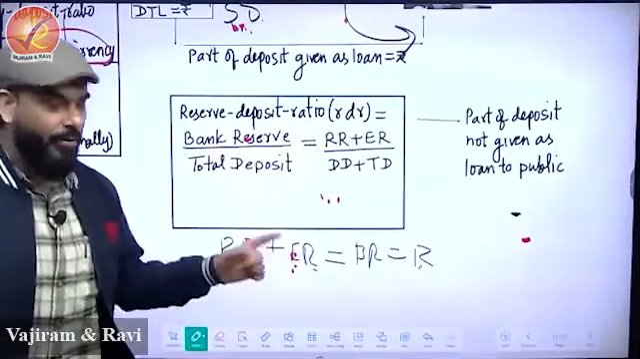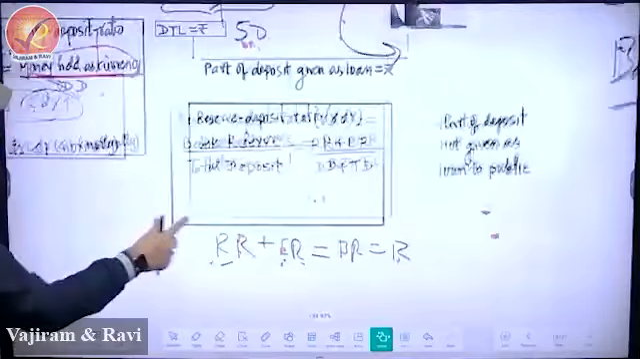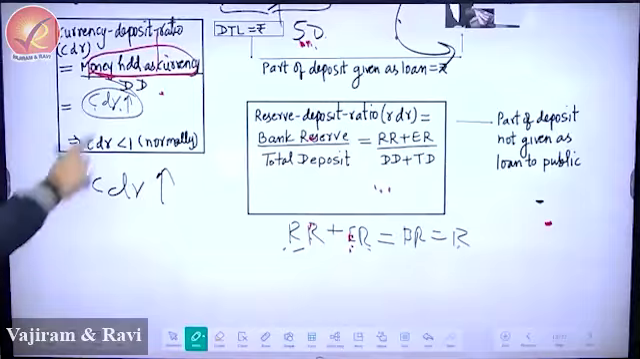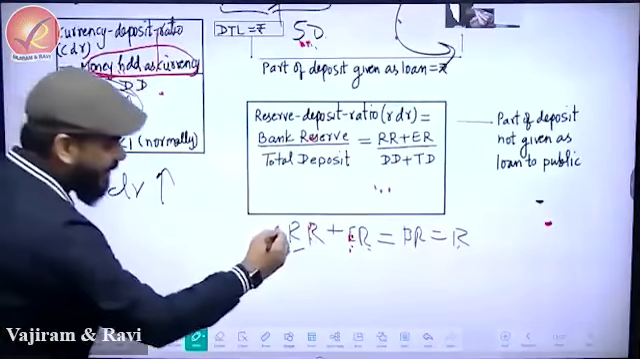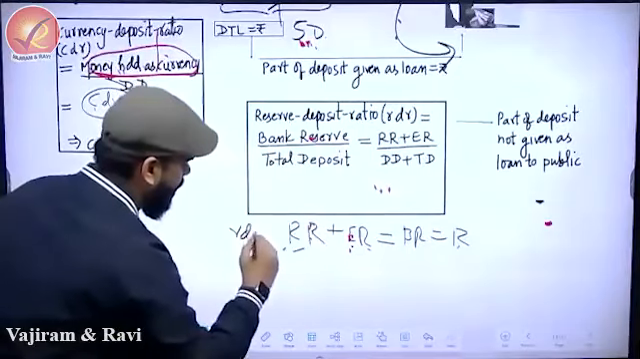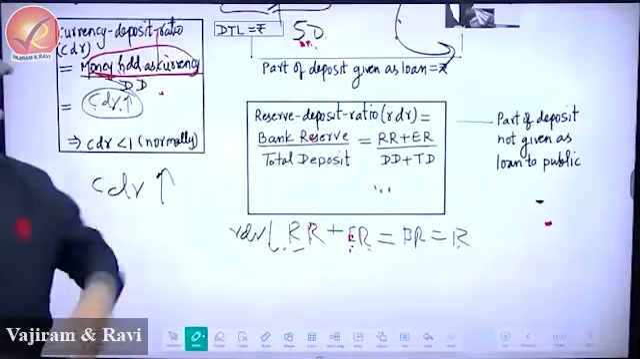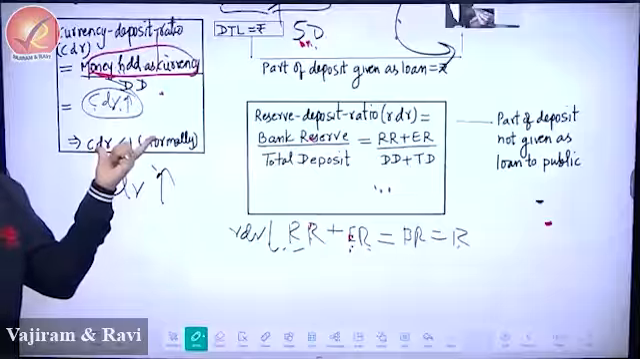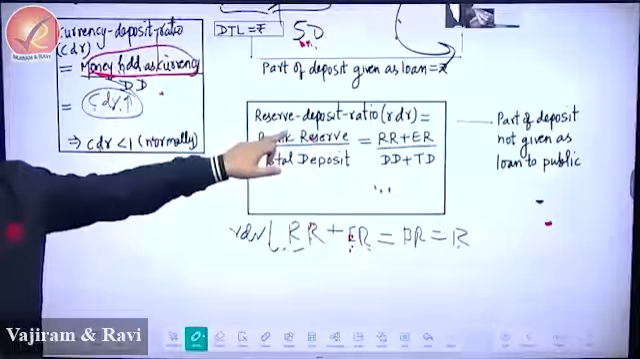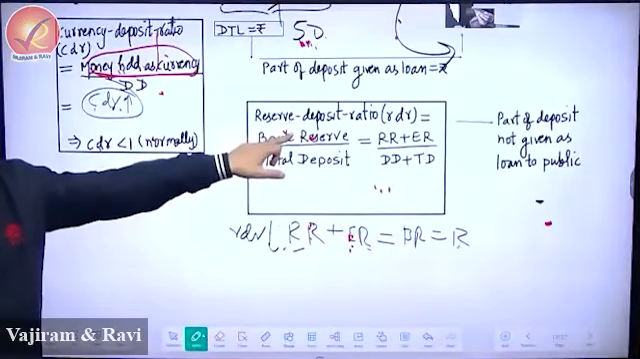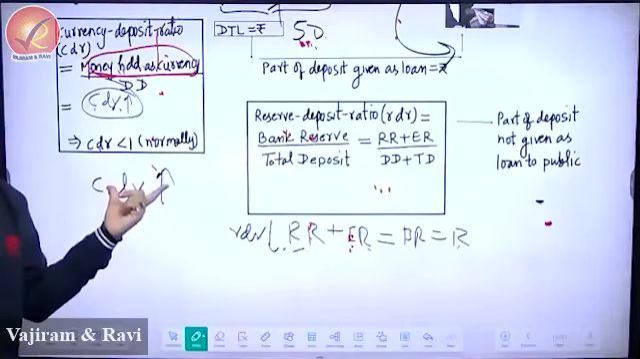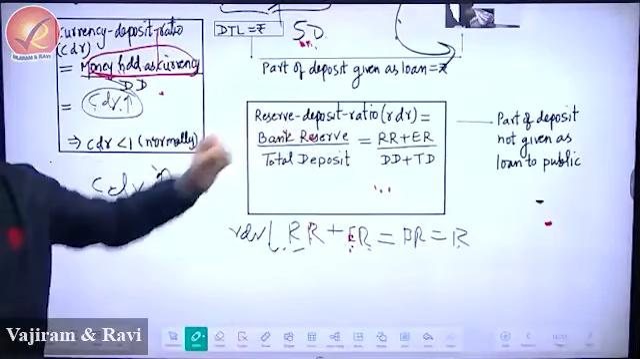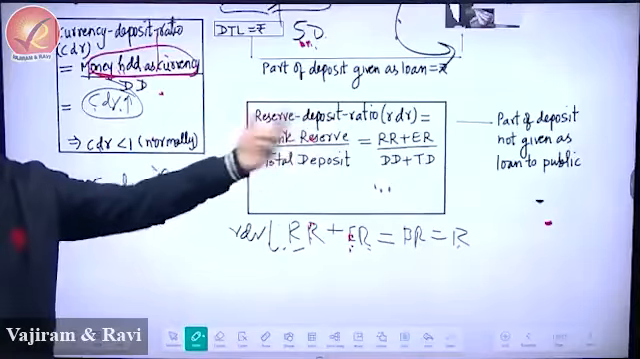Total reserve will come down when CDR increases. If people are holding more cash, then RDR will come down because people will deposit less. When you get salary, either you hold it or you give money to the bank. If you hold more money, there is less money with the bank. So whenever this increases, your money supply will come down, meaning the multiplication of money will come down.